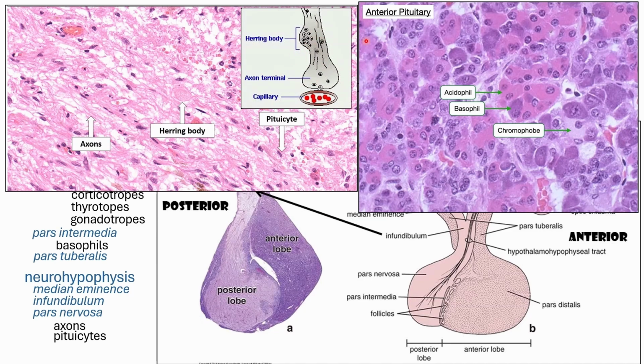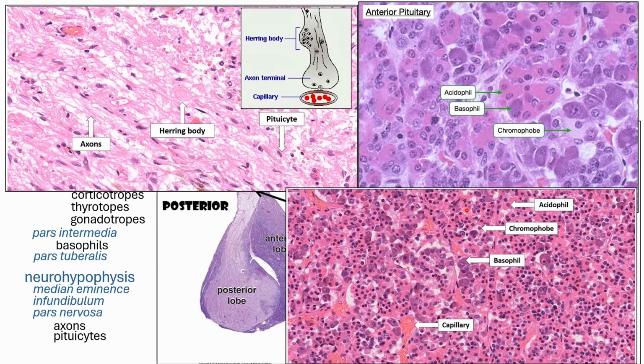Okay, and again, it is very important that when you are looking at the histological sections of your endocrine glands, I want you guys to appreciate the presence of a lot of capillaries, right? Because again, we are dealing with endocrine glands. We do not have duct systems. Instead, the hormones are directly diffused into the bloodstream. Okay?